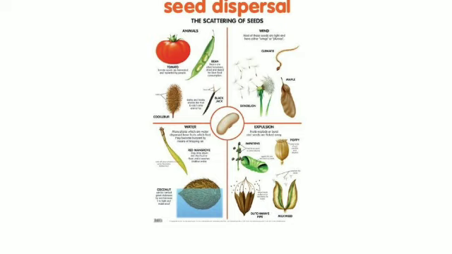If a large number of seeds fall on the same place, they will not get enough space, water and light, and will not develop into a healthy plant. Thus, the seeds are moved away by some external agencies to far off places. The process by which the seeds are scattered to different places is called dispersal.